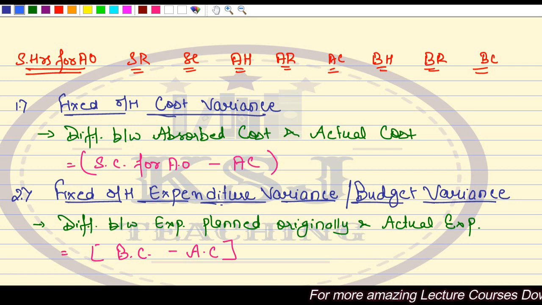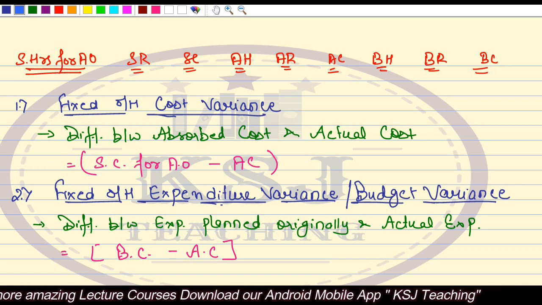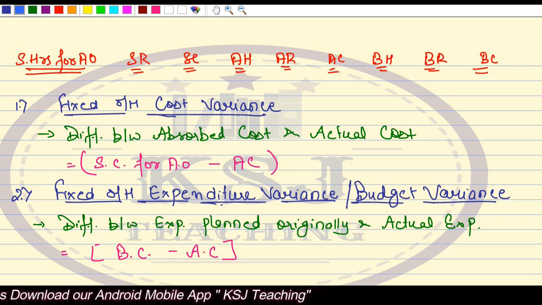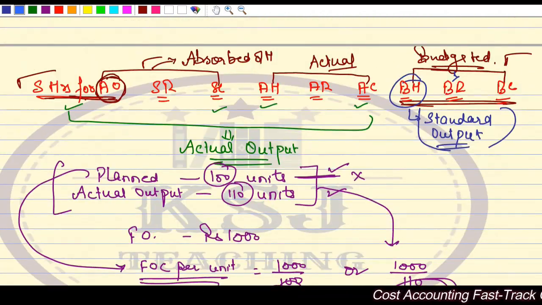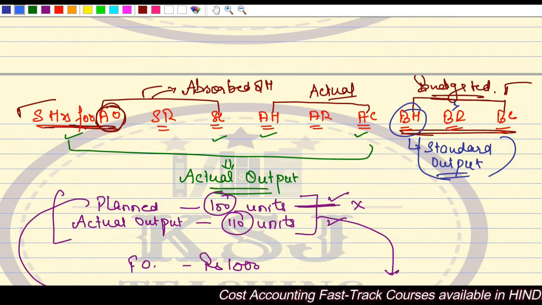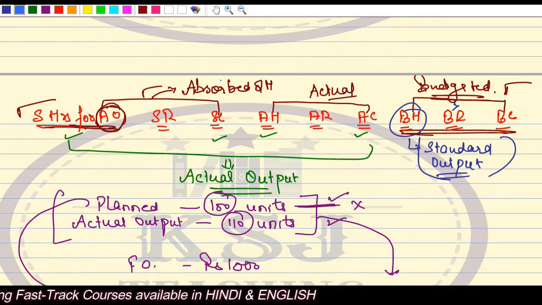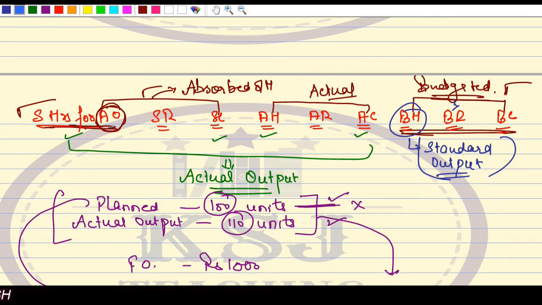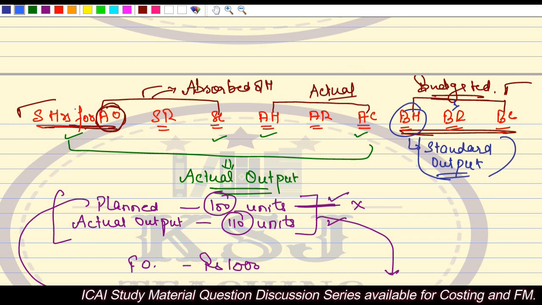Okay, so let's continue with the fixed overhead variances. We discussed in the last lecture about three variances, starting with the fixed overhead cost variance, the difference between the absorbed cost and the actual cost. So I told you what is absorbed cost, right? When we talk about these standards, that standard asks for actual output, standard rate, standard cost, this is my absorbed overheads, on the basis of budgeted rate, but being absorbed on actual output. These are the standards for actual output, the absorbed one.